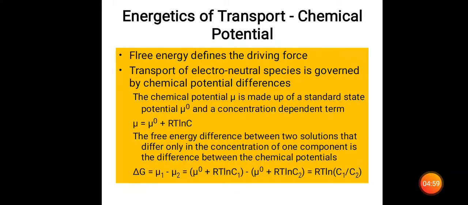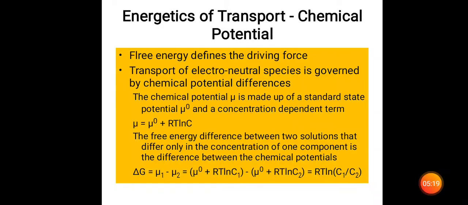Maybe that chemical potential is made up of a mu naught, and it is concentration dependent. So mu is equal to mu naught plus RT log C, and hence this free energy difference between two solutions that differ only in the concentration of one component is the difference between the chemical potentials.